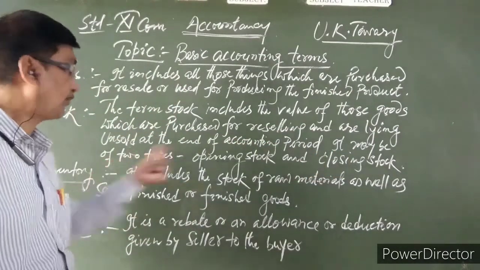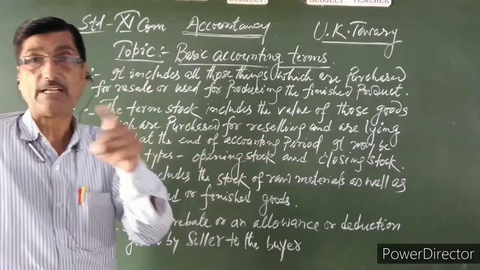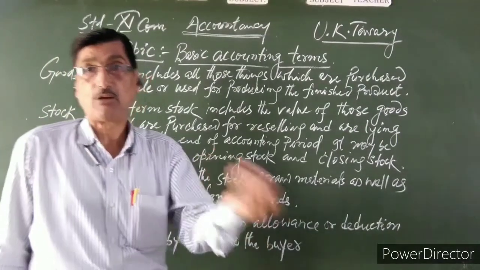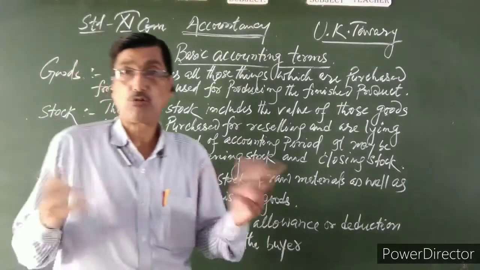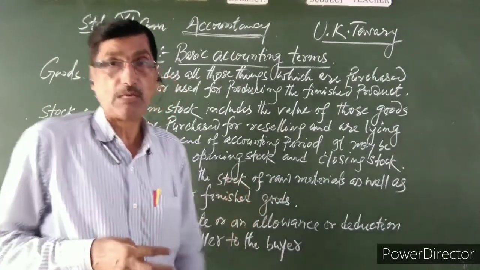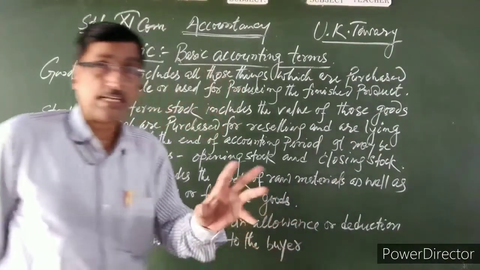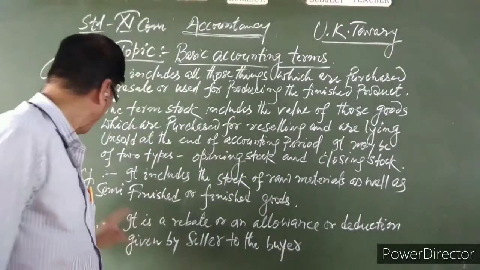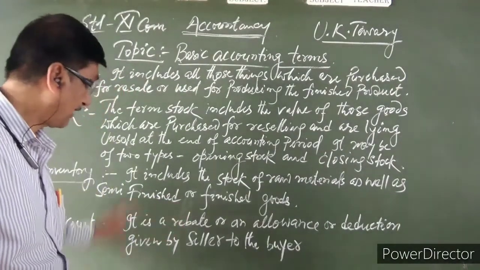It may be of two types: opening stock and closing stock. Stock available at the beginning of the accounting period is called the opening stock, and all those unsold stock remaining at the end of the accounting period is called closing stock.